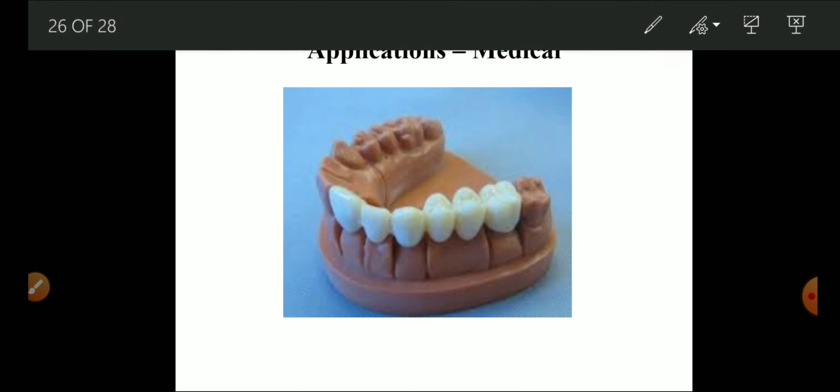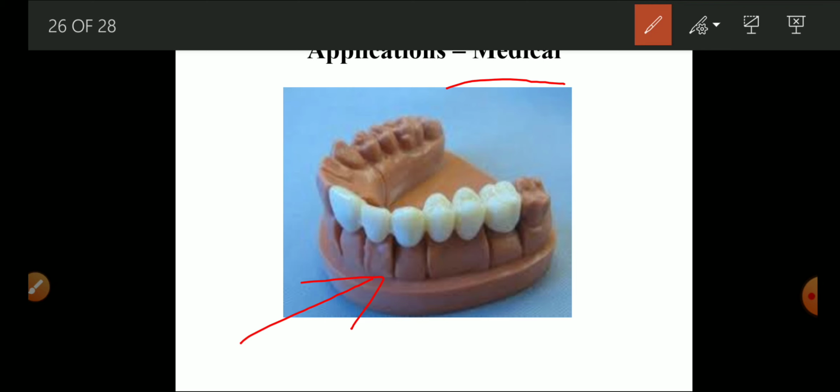Application in medicine: we can create very good teeth with respect to the jaw for the human body, and it is very accurate.